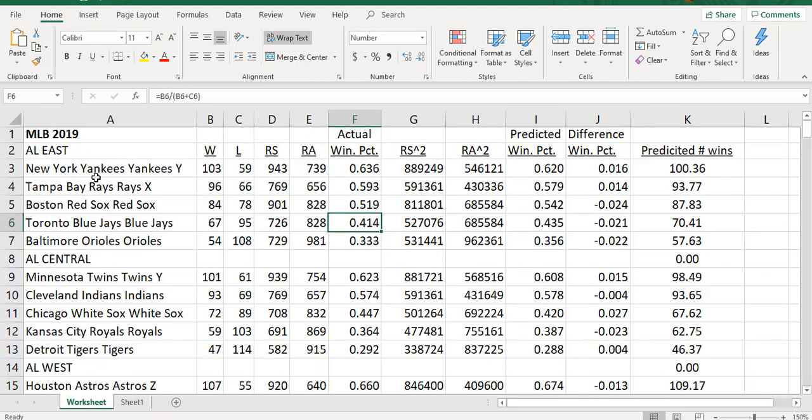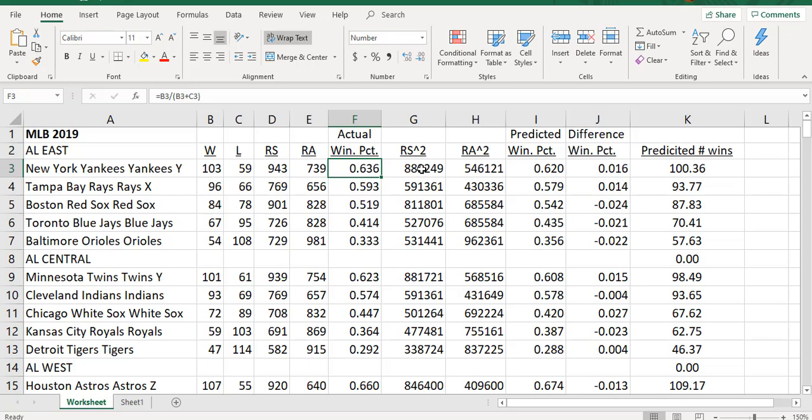So here are final standings for the 2019 Major League Baseball season. We have wins and losses for each team, W and L. We have runs scored, RS, for each team. And we have runs allowed. How many runs did that team allow over the season? That's RA. So the first thing I did was I calculated the actual winning percent. The actual winning percent is just the number of wins, all divided by wins plus losses. You can see the formula right up here. So the Yankees won almost 64% of their games.